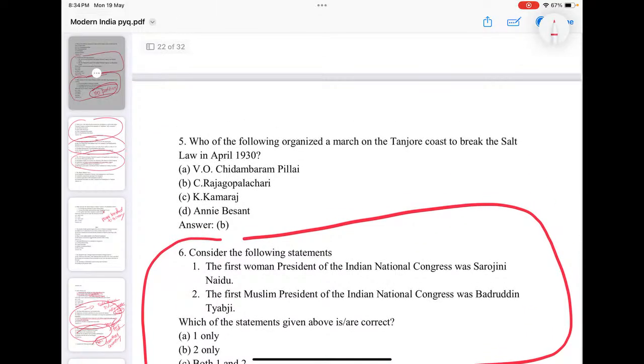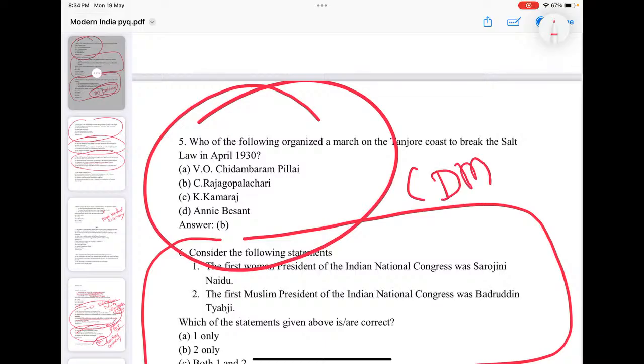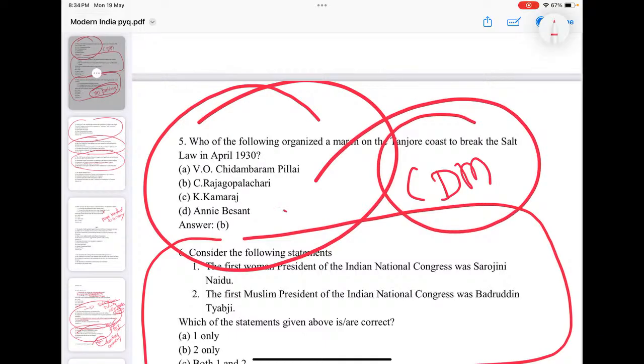Who of the following organized a march on Tanjavur coast to break the salt satyagraha? We know that it is Rajagopalachari. So you must know, with the context of this CDM, there are different events which happened in different parts of India. Have an idea who are the leaders of those events, especially salt satyagrahas held in different parts of India. Must have an idea the popular leaders of those events. Okay, and what all the things which happened in CDM.